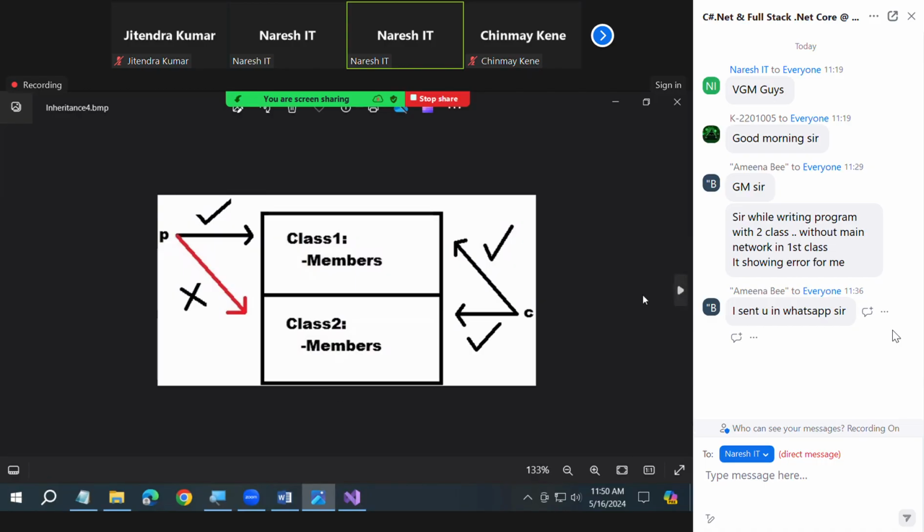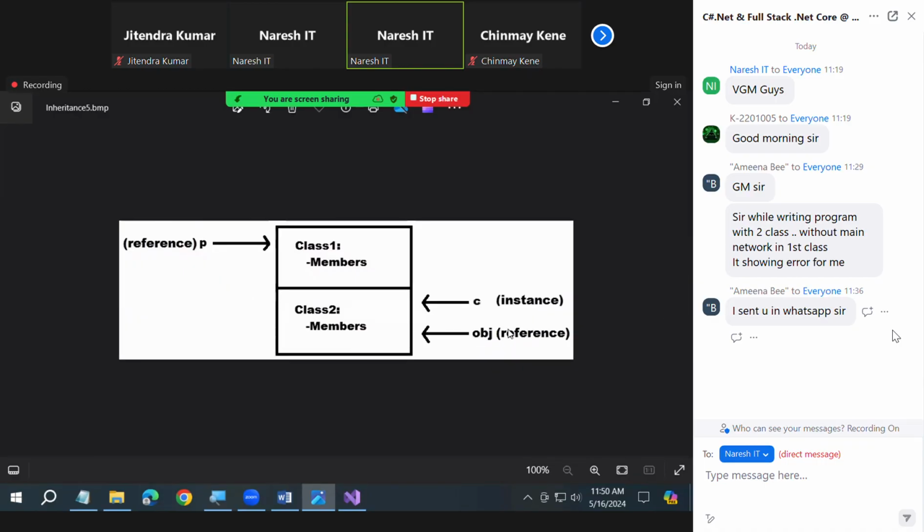And that's why, see, this OBJ is again pointing here only. Means I can look into the top now. What is not possible tomorrow if class 2 is a child class, I cannot call them by using C also, OBJ also. P only, C and OBJ also are not called. Okay. So simple thing you remember.